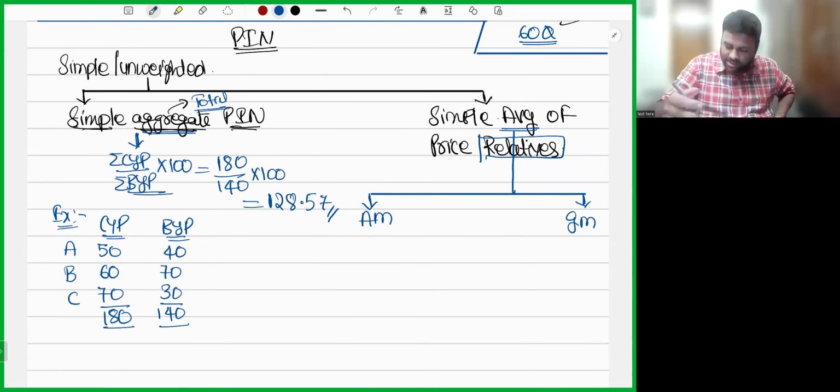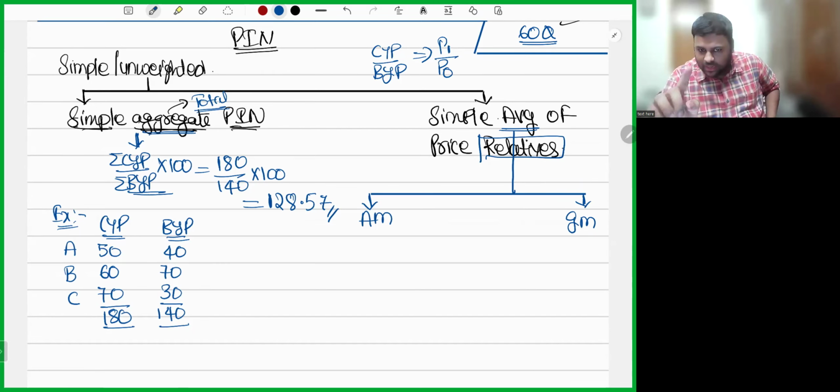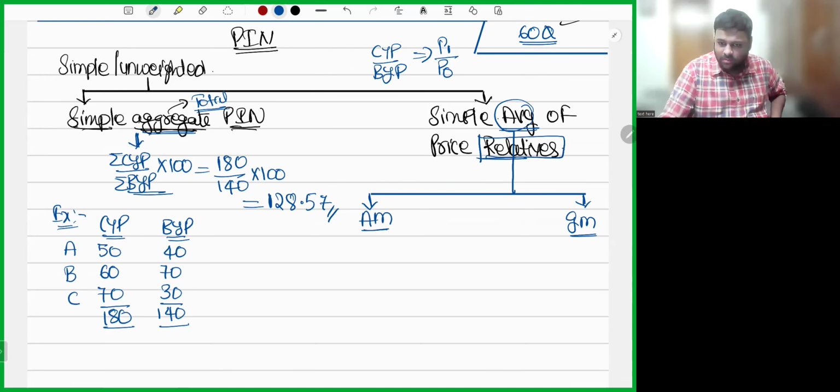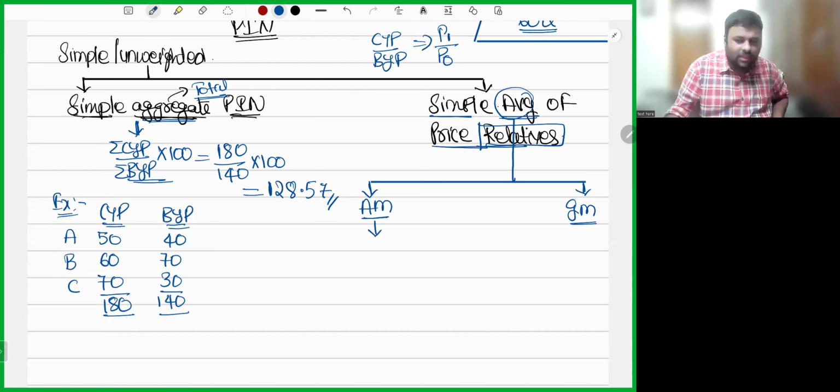Now, relatives of price. Price relatives refers to current year price by base year price, or it's also written as P1 divided by P0. If you do current year price by base year price, or P1 divided by P0, that is called a relative. You can calculate the average either using arithmetic mean or using geometric mean. Let me give you an example.